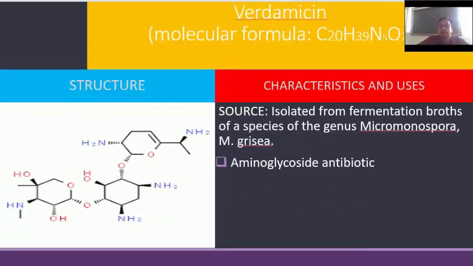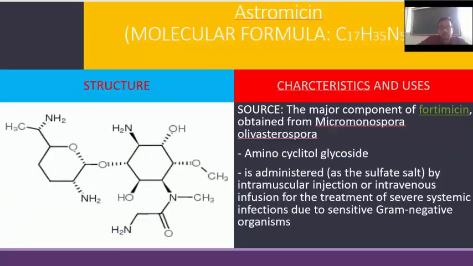Next is vancomycin. The structure is given, and the characteristics and uses are: it is isolated by fermentation of a Micromonospora species, and it is an aminoglycoside antibiotic. Next is azithromycin, whose structure is shown.